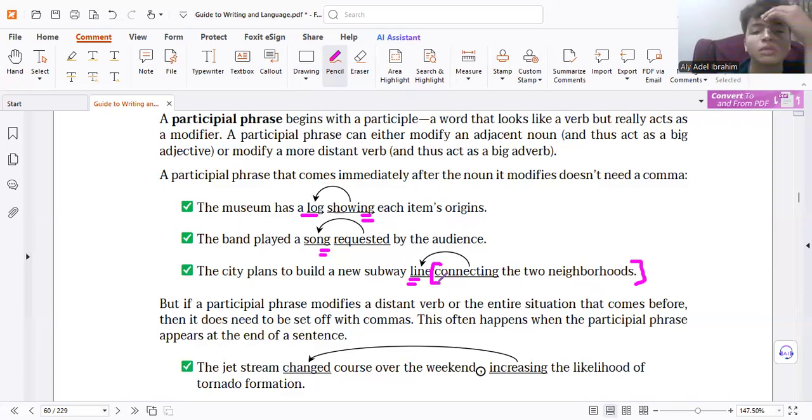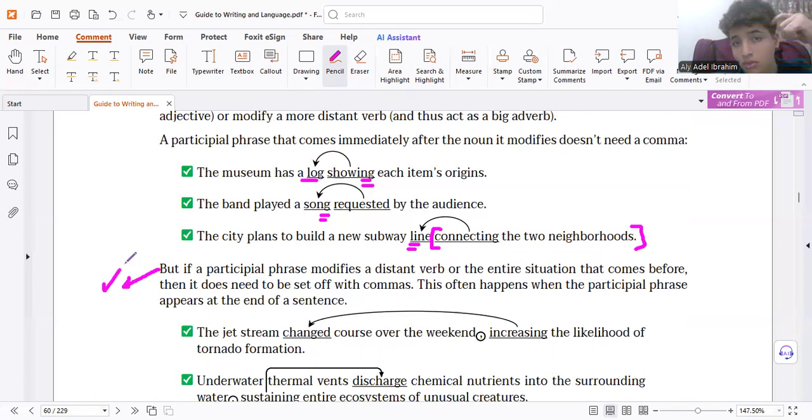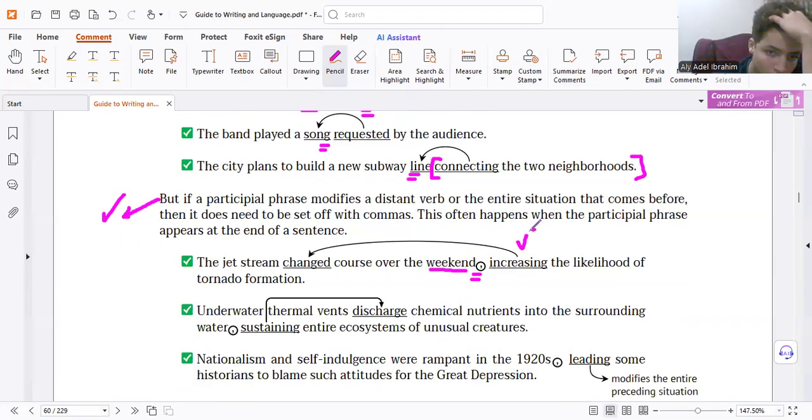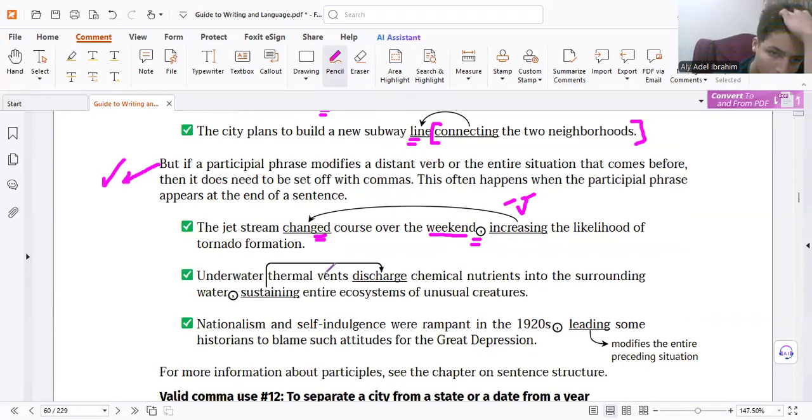But we have another rule, and that's the most common in the test. It could be at the end of the sentence, but it does not describe the word before. You need a comma. So if it modifies the word before it directly like that, you don't need a comma. If it doesn't, you need a comma. So the verb here could describe a word in the sentence or the whole situation. Remember that, very important. The comma, always simply check it.